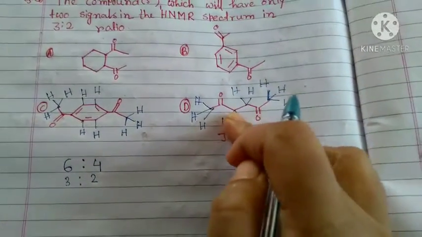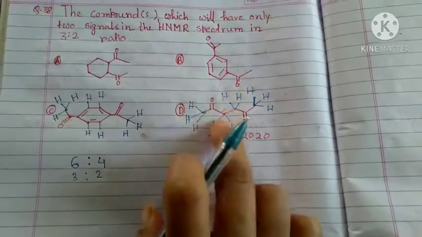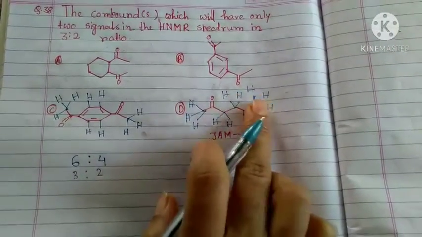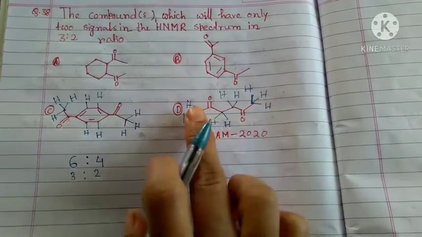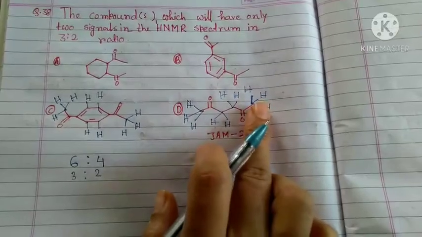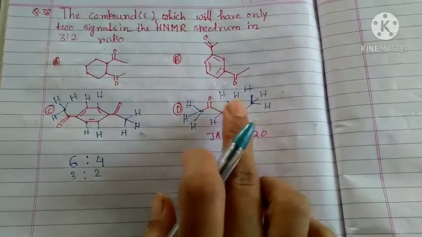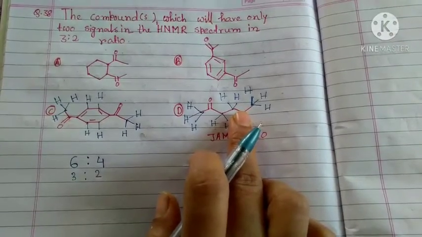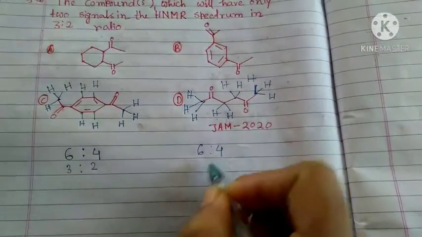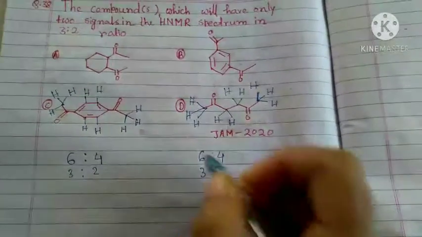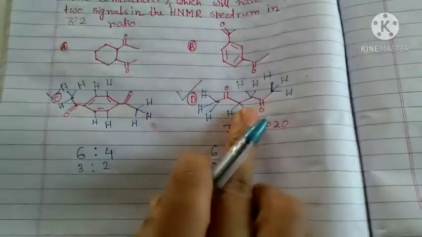These 4 protons are in the same environment, so they will give one signal, and these 6 protons are in the same environment, so they will also give one signal. So in total we get 2 signals in the NMR spectrum, and their ratio will be 6:4, meaning 3:2. So options D and C both are correct.